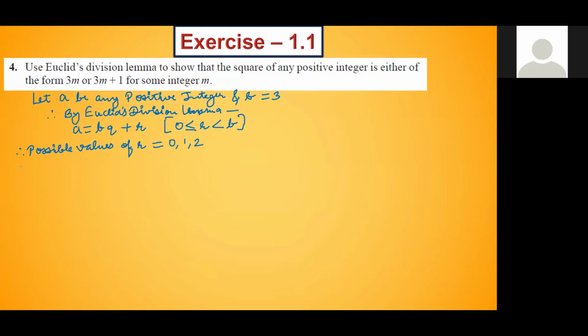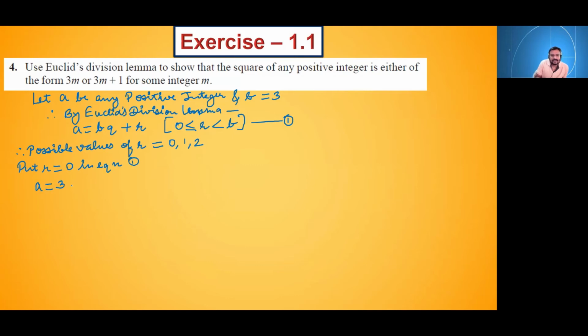Okay, we'll follow the same process. This is our equation 1. Put r is equal to 0 in equation 1. So what we will get? a is equal to 3q, because our value of b is what? It is 3. Okay, 3q plus 0. So it will give us 3q only. Yes or no? It will give us 3q only.